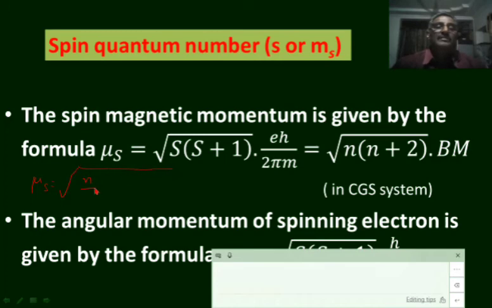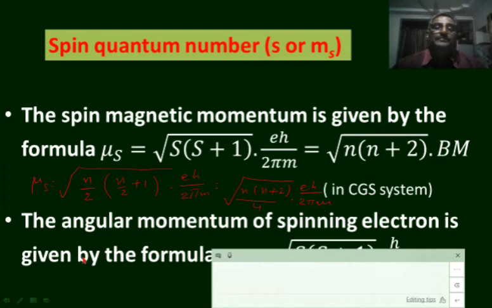square root of n by 2. Each electron possesses n by 2 into n by 2 plus 1 into h by 2 pi m, that is equal to square root of, this can be written as n plus 1, n plus 2 by 2, n into n plus 2 by 2 into 2, that is 4 into h by